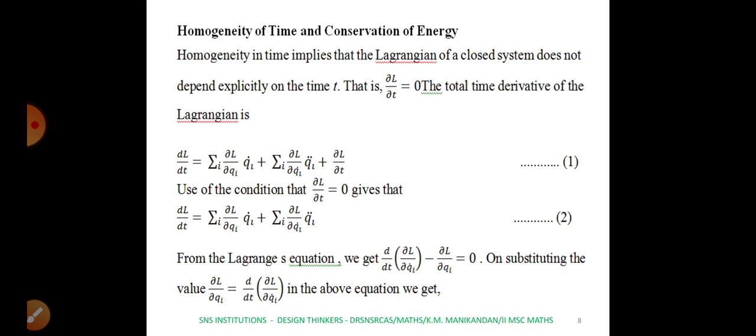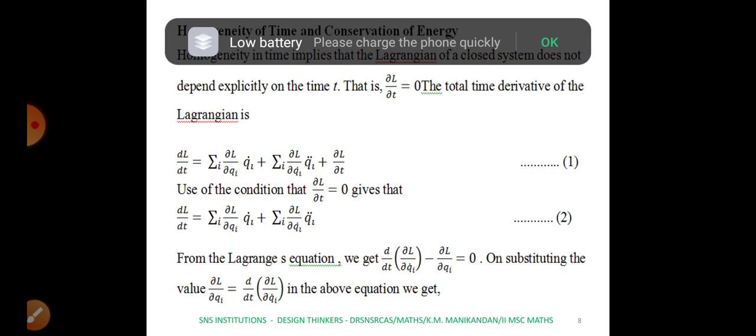Now in that case, since time is homogeneous, the Lagrangian of a closed system does not depend explicitly on time t. I mean here the time t is explicitly not known. Therefore in that case ∂L/∂t equal to 0.